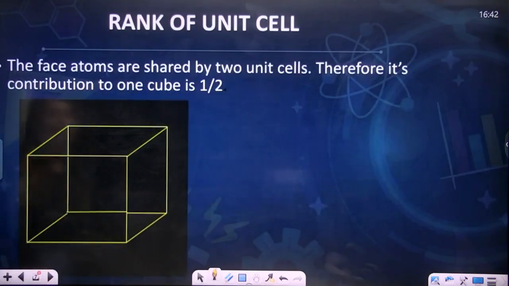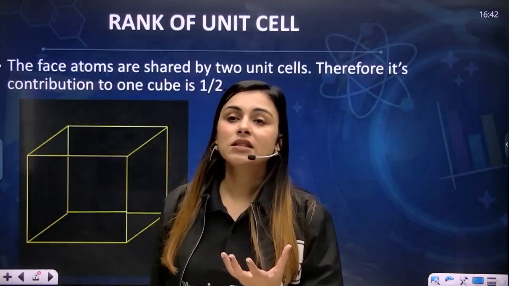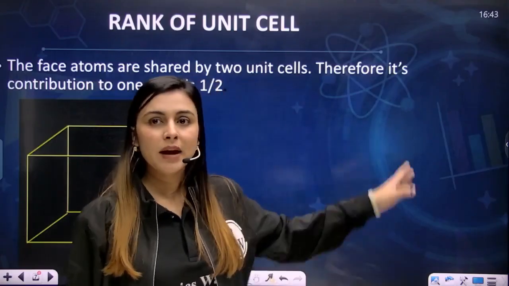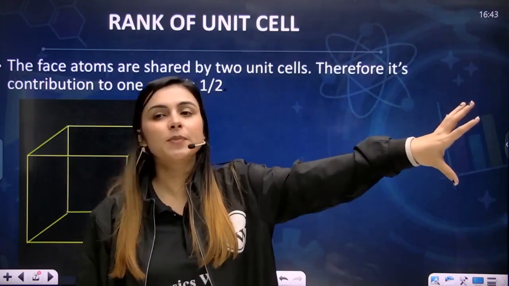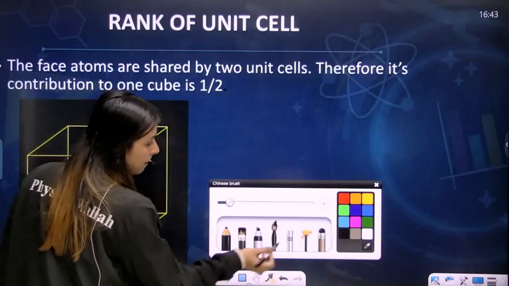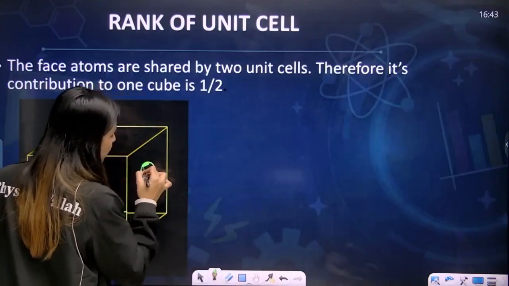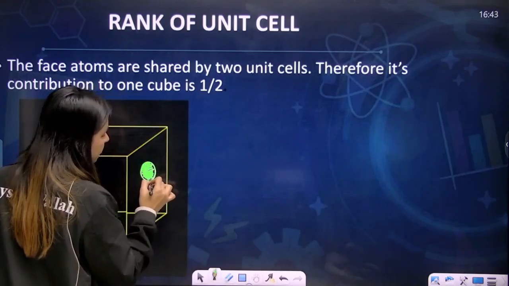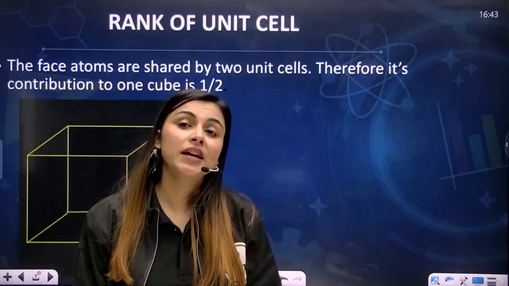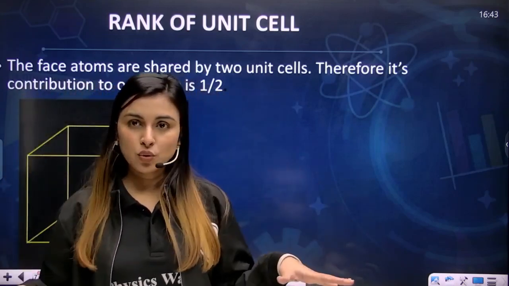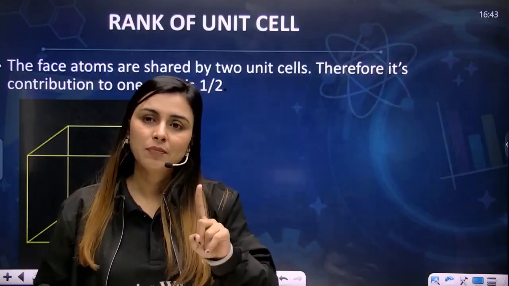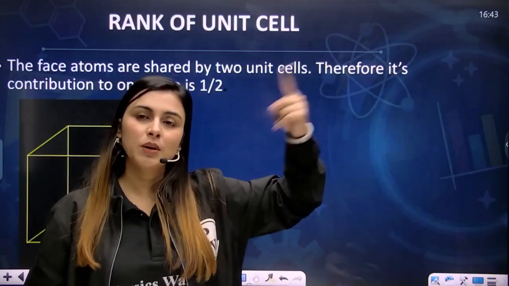Now let's talk about the unit cell. Now let's consider an atom present at the face center. What is the face center? Let's say this room and this wall is a face, and let's say the atom is present at the center. If your atom is present at the face center, then it is being shared in how many cubes? This room, this face, and the other room. Yes, only these two are sharing one atom at a face, because this wall is shared between only 2 cubes, 2 rooms.